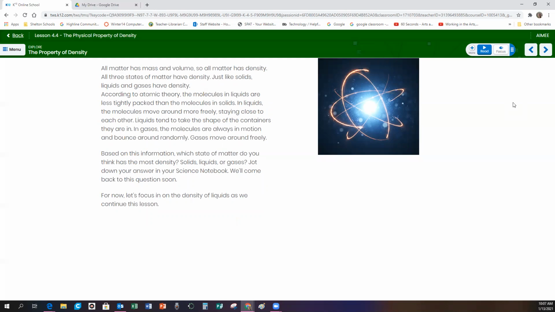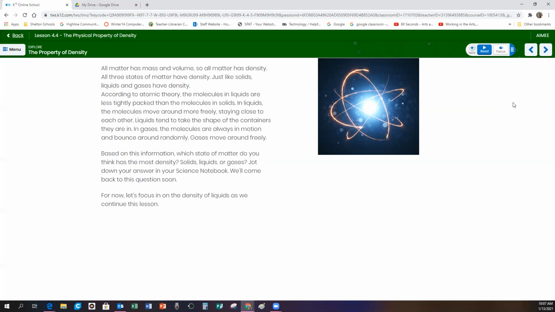All matter has mass and volume, so all matter has density. All 3 states of matter have density. Just like solids, liquids and gases have density. According to atomic theory, the molecules in liquids are less tightly packed than the molecules in solids. In liquids, the molecules move around more freely. They stay close to each other, but they tend to take the shape of the containers they are in.